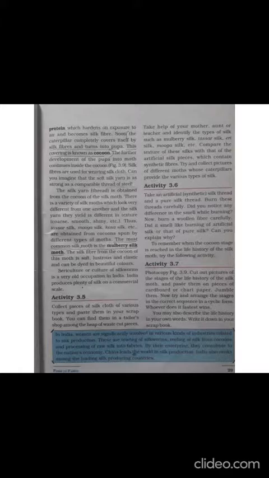One more plus point is that it can be dyed in beautiful colors. Sericulture or rearing of silkworms is a very old occupation in our country. In India, it is done on a large scale for commercial purposes also.